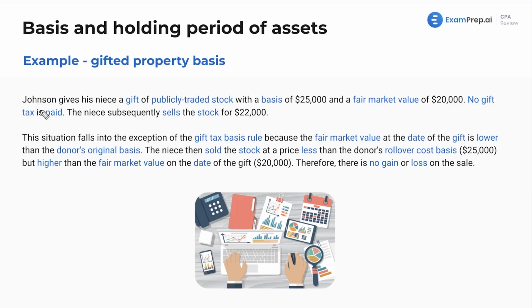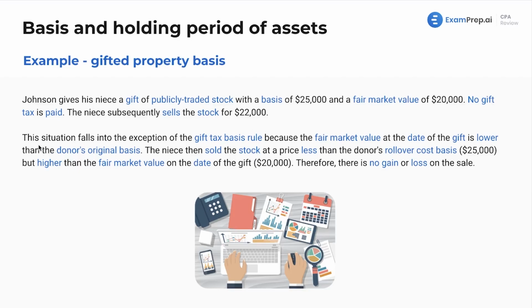So in this example, we see Johnson. Johnson's giving his niece a gift of publicly traded stock with a basis of $25,000 and a fair market value of $20,000. Quite generous of Johnson, so thank you there. No gift tax is paid. Now, the niece subsequently sells the stock for $22,000. We're going to use that thought process of what's in the middle.